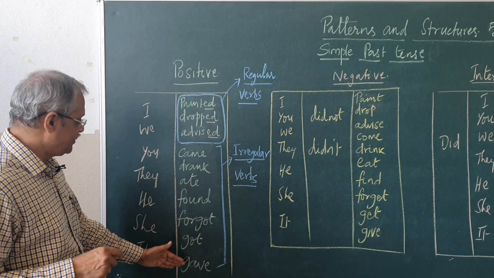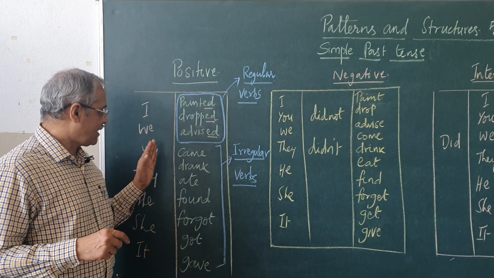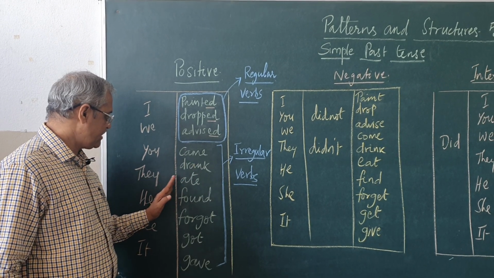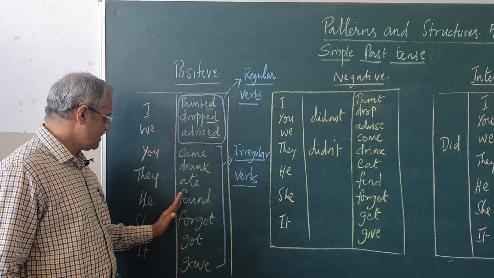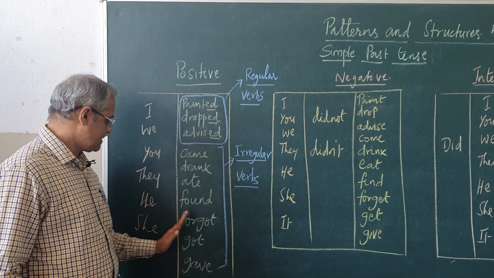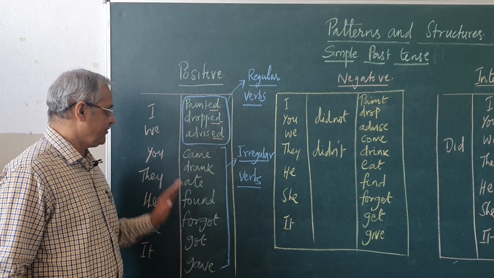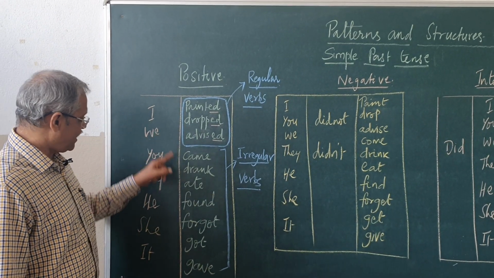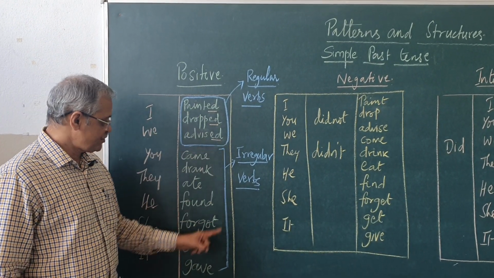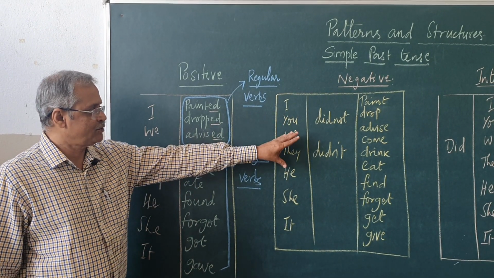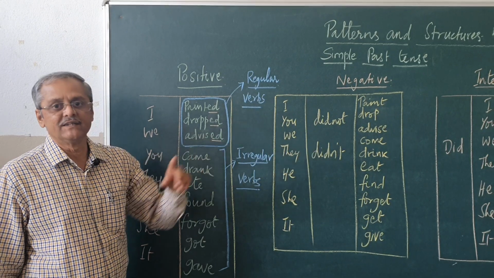Now, we will practice with irregular verbs. Come, came. Drink, drank. Eat, ate. Find, found. Forget, forgot. Get, got. Give, gave. Let me tell you now how this generation of sentences can take place in this table. In a similar fashion, you have to practice this one and the other one also.